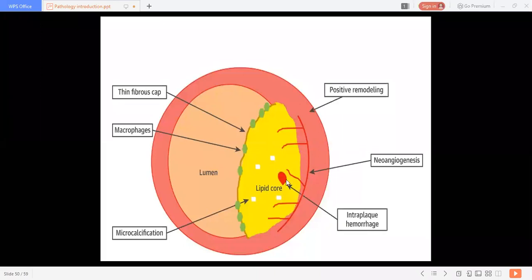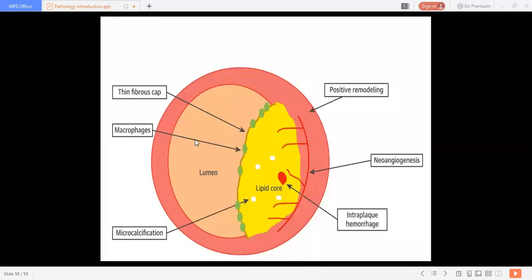Here you can see the intraplaque hemorrhages in this atheromatous plaque, and new micro vessels get formed as part of the artery gets blocked. There is neoangiogenesis supplying that particular atheromatous plaque.